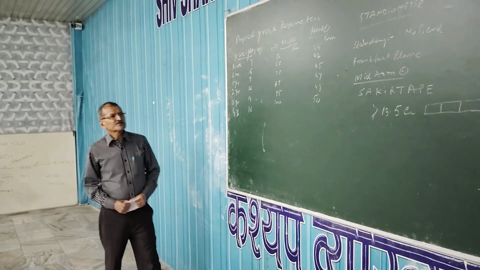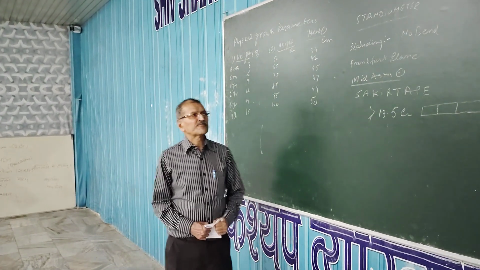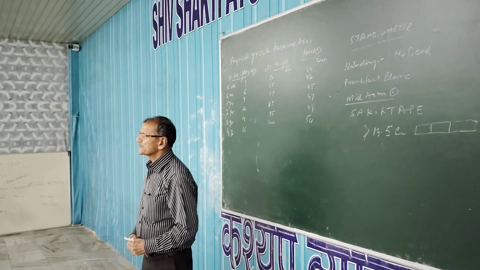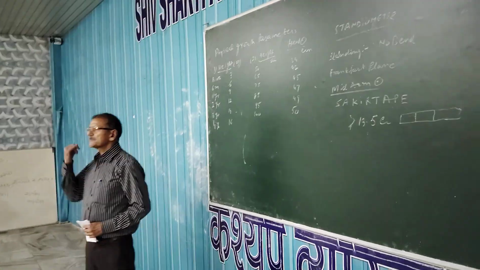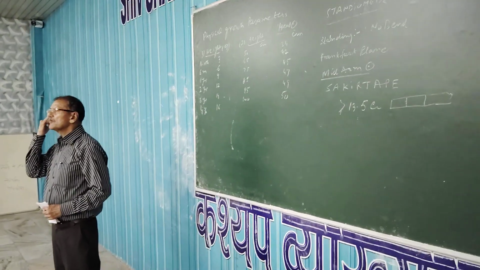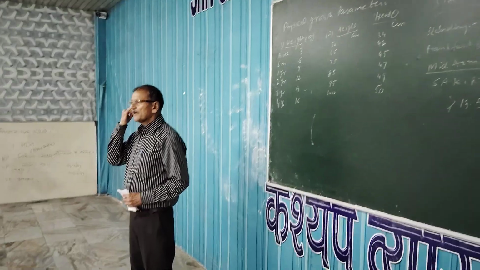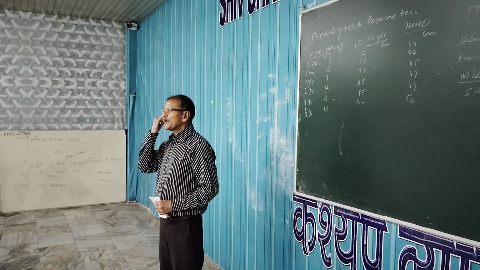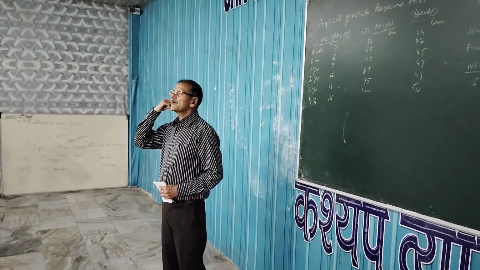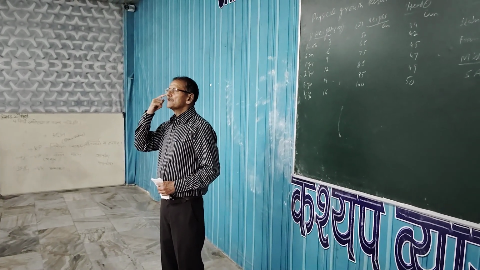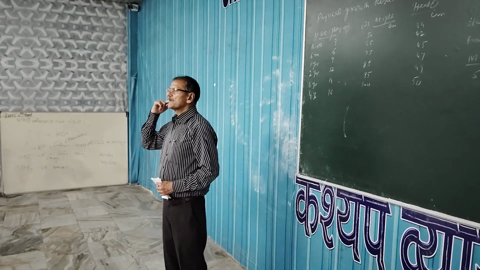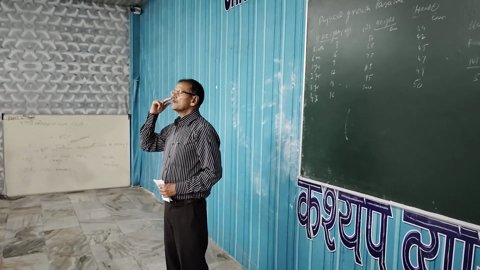Secondly, you should know what is Frankfurt plane. What does this mean? This is the orbit. You know, you have read the anatomy, and this is the lower level of the orbit, and this is your external auditory meatus. They should be in line. They should be horizontal.